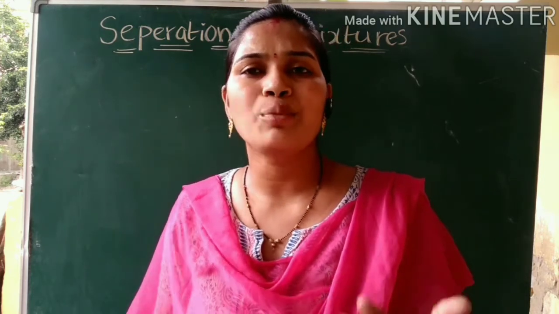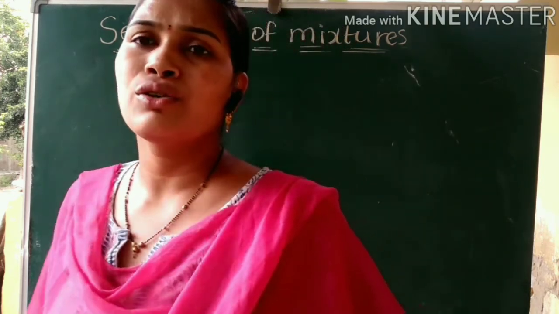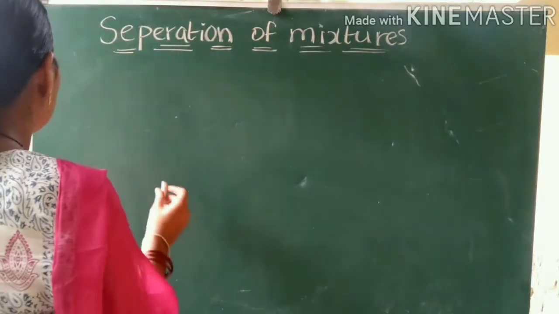So we have so many separation methods. What are they?